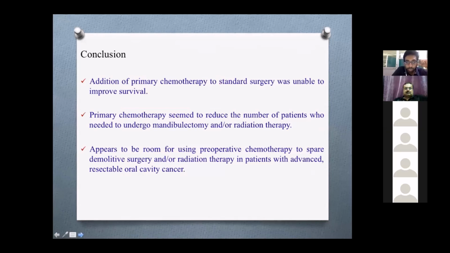There appears to be room for using preoperative chemotherapy to spare the demolitive surgery or radiotherapy in patients with advanced resectable oral cavity cancer, but further studies are needed to approve this kind of approach.